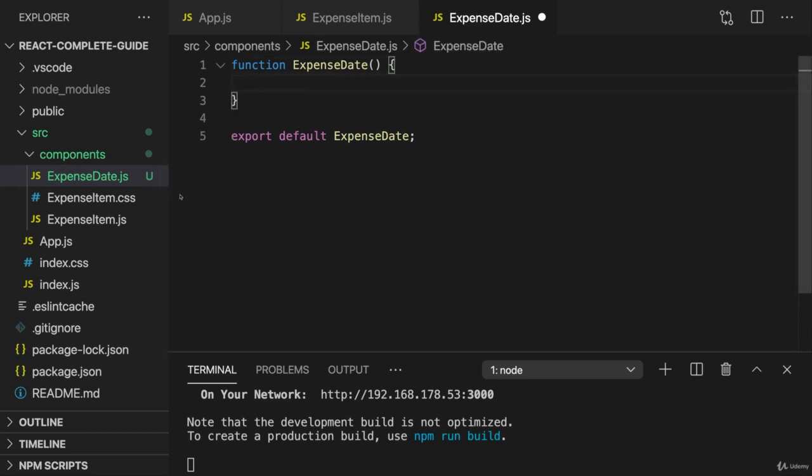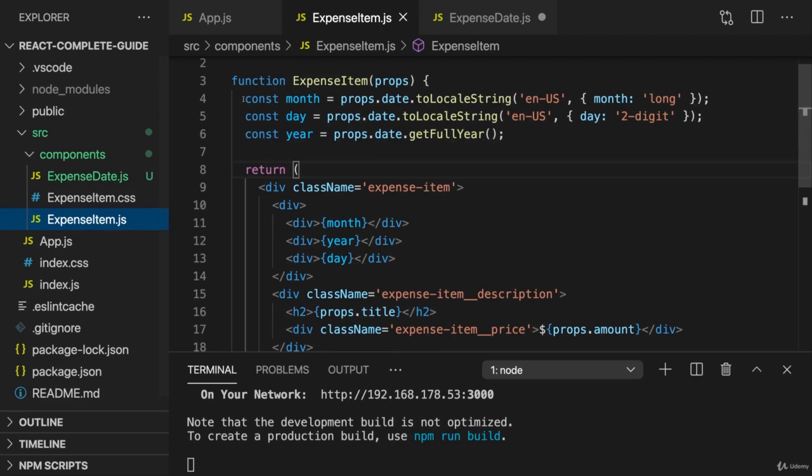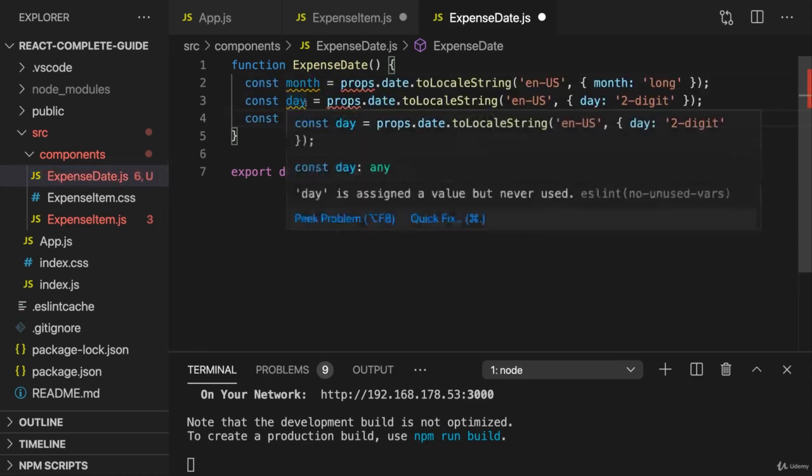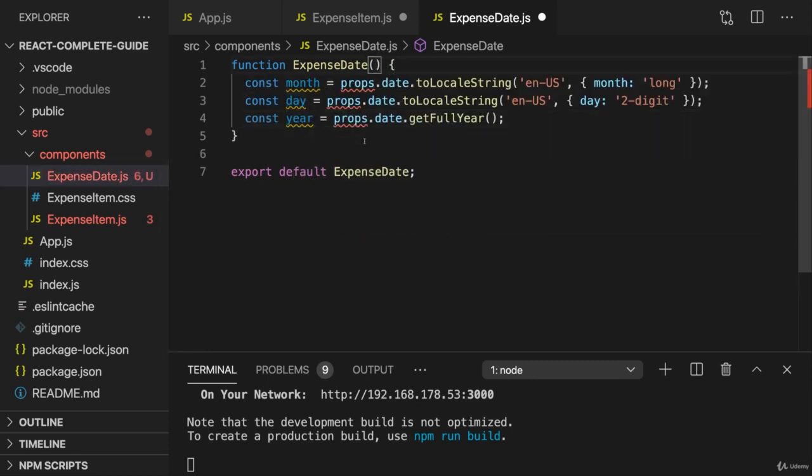Now in here, I want to calculate month, day, and year, so I'll cut this logic from expense item and move it to expense date, and therefore, of course, I need to accept props as a parameter here, and I do now expect that this component will be used such that a date prop is set.